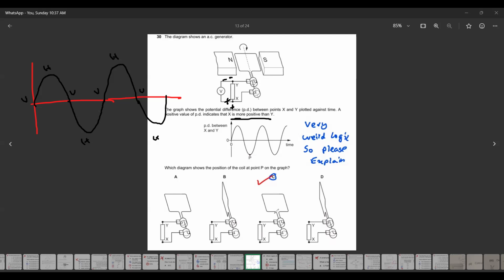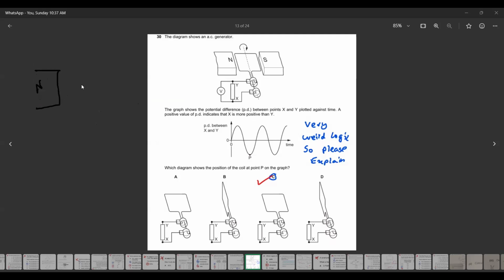Why is the coil horizontal? Because there is a maximum change in the magnetic field. If you compare the positions, you have a magnet, north and south. So when the coil sweeps from the vertical position to the horizontal position, there is a maximum change in the magnetic field. It is closer to the poles of the magnet and there is the maximum change in magnetic field. That's why the EMF is induced more when it moves from position A to B.